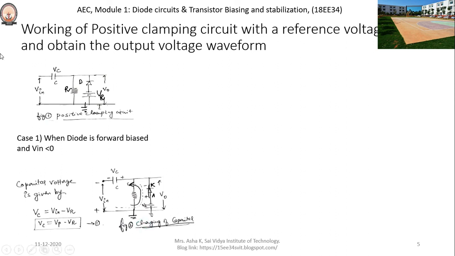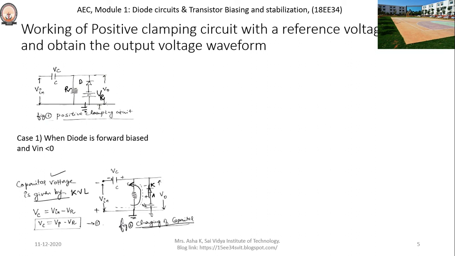The capacitor voltage is given by applying Kirchhoff's voltage law to this particular circuit. That is, the capacitor voltage Vc is equal to V input voltage minus the V reference voltage.